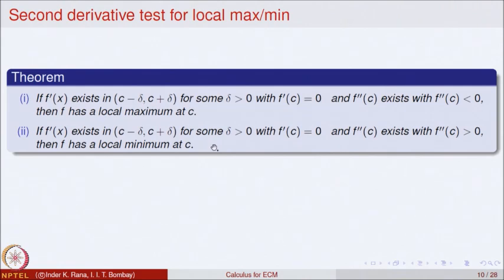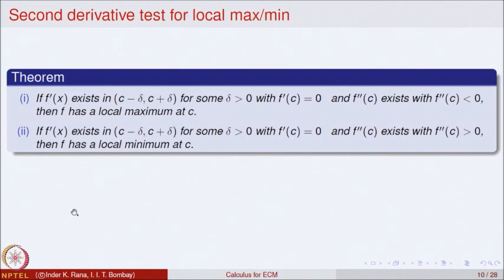This gives you sufficient conditions to ensure that a function has a local maximum or a local minimum at a point, in terms of the second derivative. So, the first derivative should be equal to 0 and the second derivative at that point should be less than 0. These two will ensure that the function has a local maximum at the point C. And similarly, if the first derivative is 0 at the point and the second derivative exists and is strictly bigger than 0, then the function has a local minimum at that point. This is what is called the second derivative test.